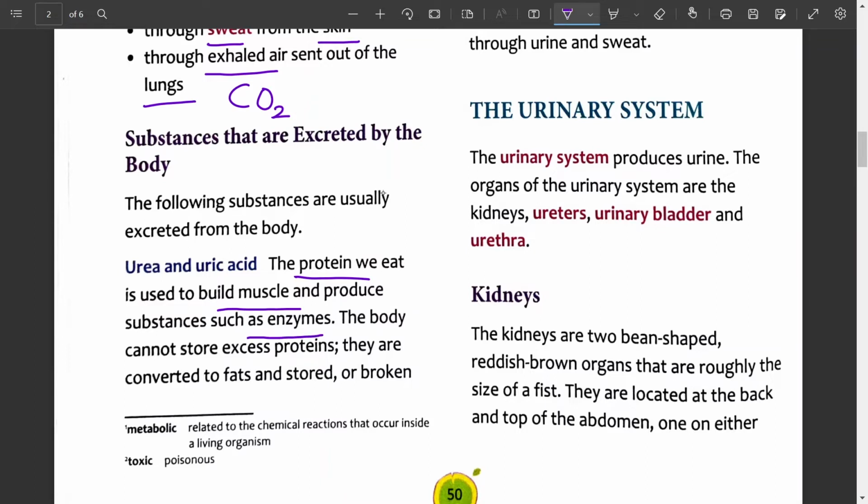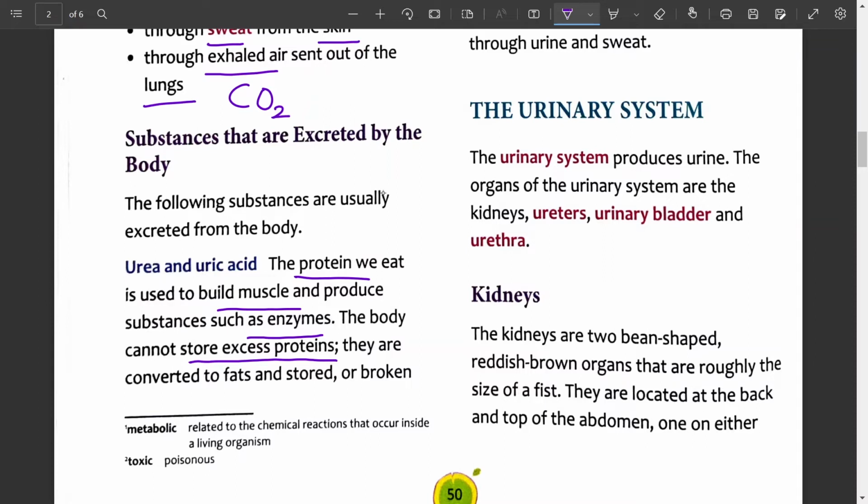And the body cannot store proteins. Protein cannot be stored. Though carbohydrate is stored in the form of glycogen, but protein cannot be stored. They are converted to fats and stored. So in the form of protein or in the form of amino acids, these are not stored in the body.